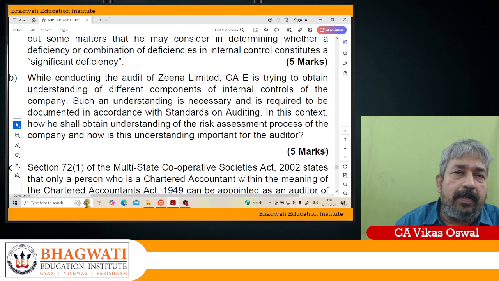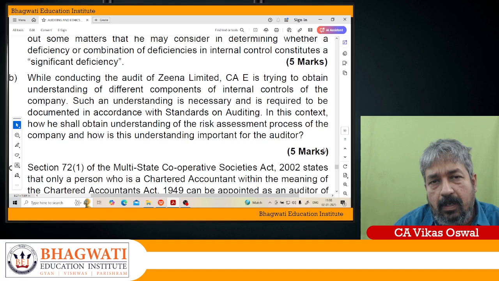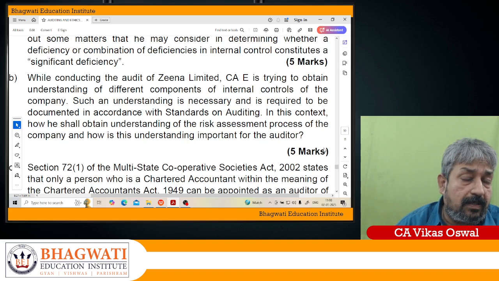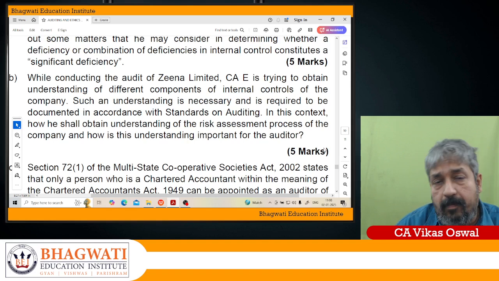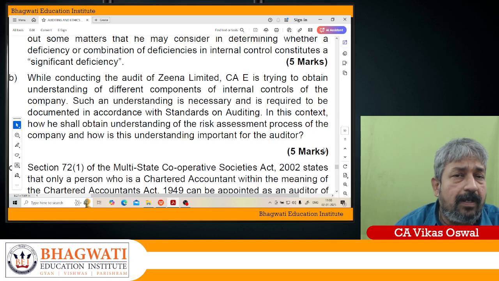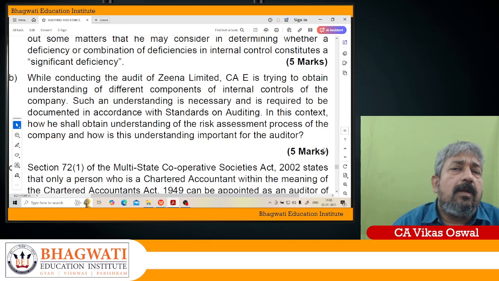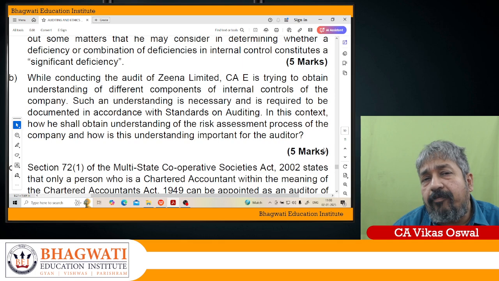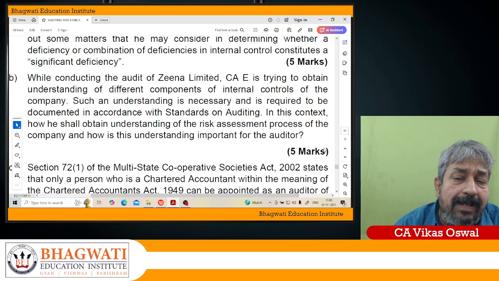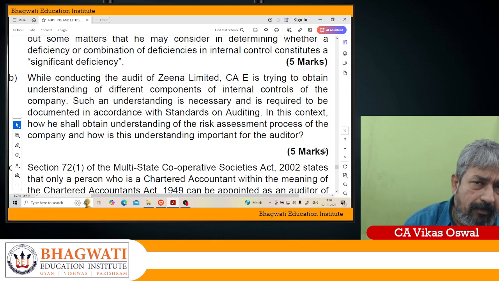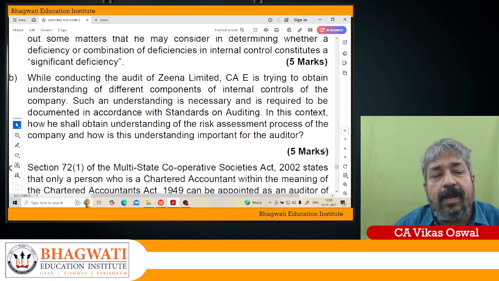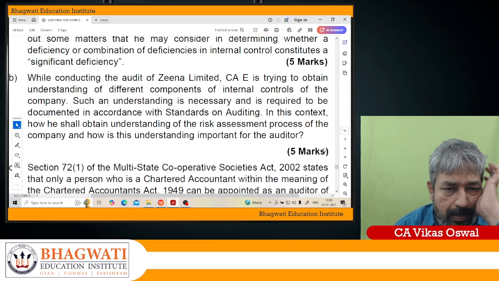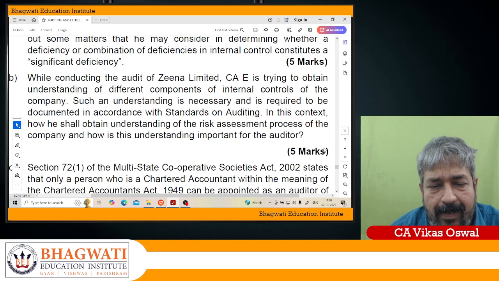There are five components of internal control: control activities, risk assessment process, information system and business processes relevant to financial reporting, monitoring of internal controls, and the control environment. So these are the five components of internal control. Such an understanding is required to be documented in accordance with the Standards on Auditing.